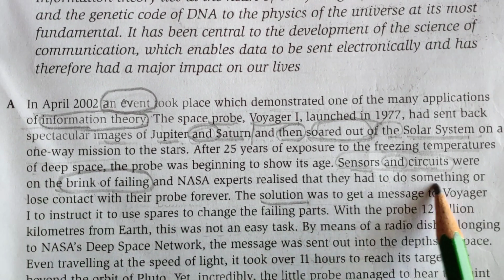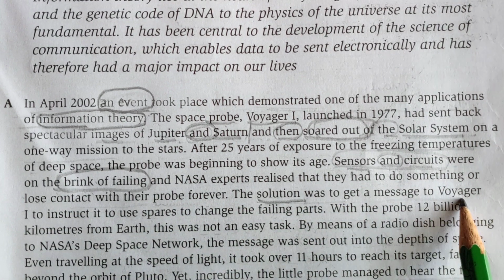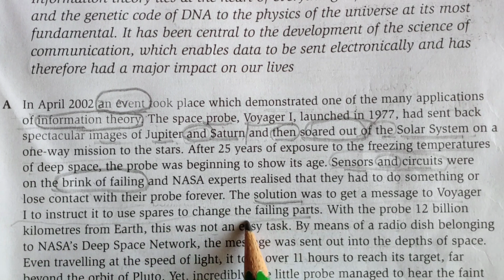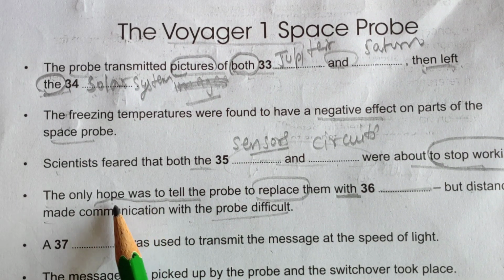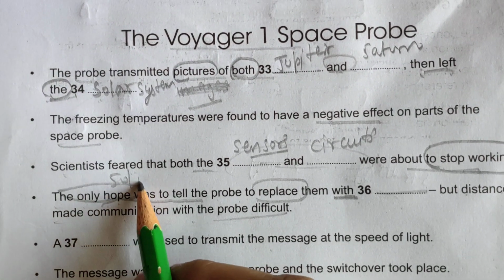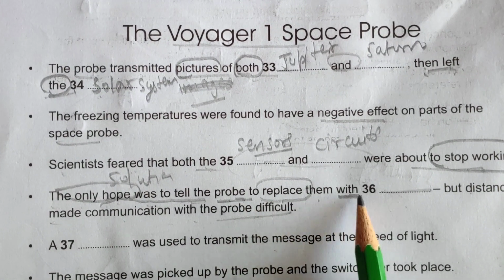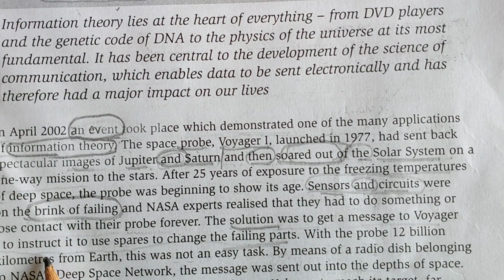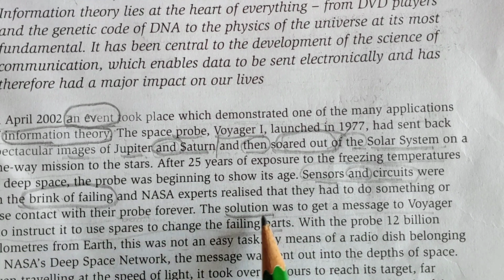NASA experts realized that they had to do something or lose contact with their probe forever. The solution was to get a message to Voyager to instruct it to use spares to change the failing parts. The only hope means they are talking about the solution. The solution was to tell the probe to replace them with, what are they going to replace with? Voyager. Okay, they had to do something to go. The solution, probe is here.